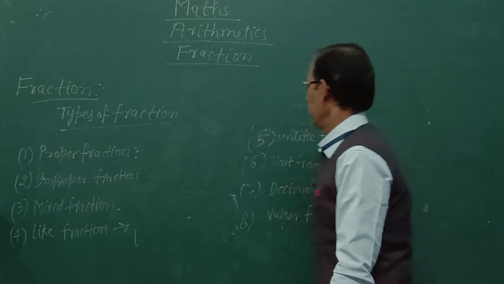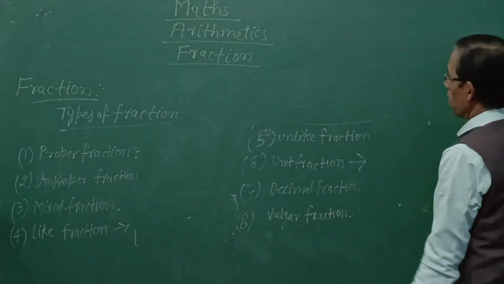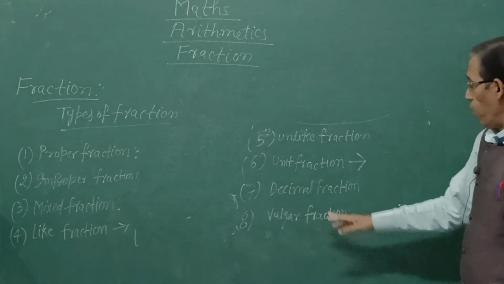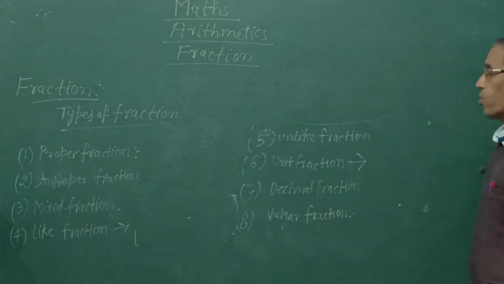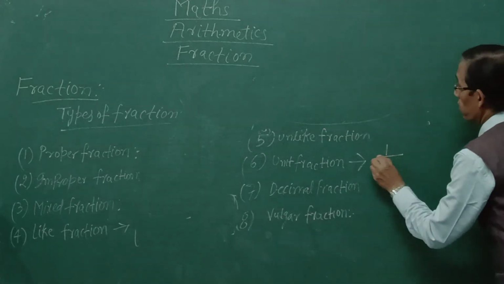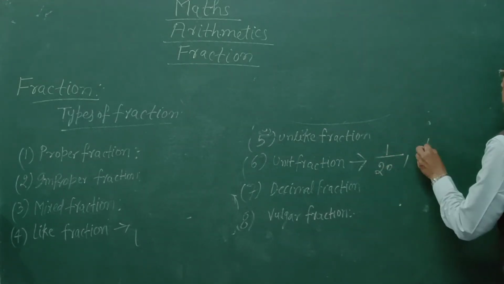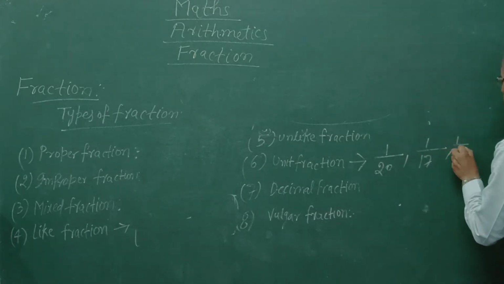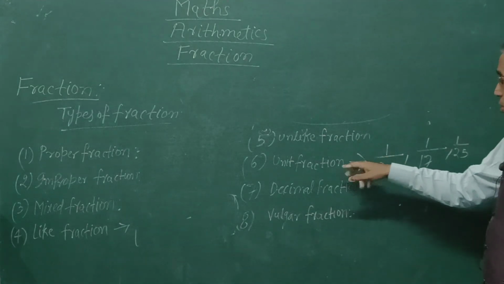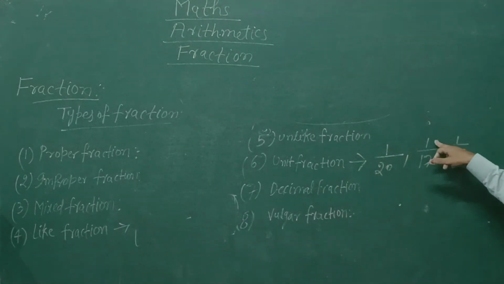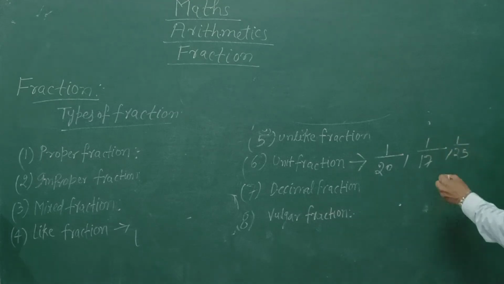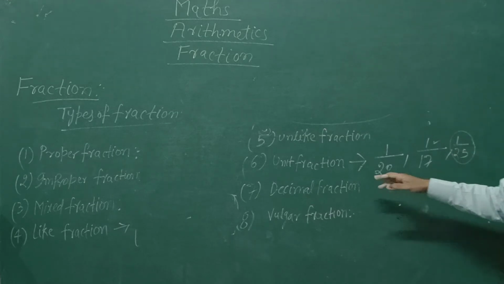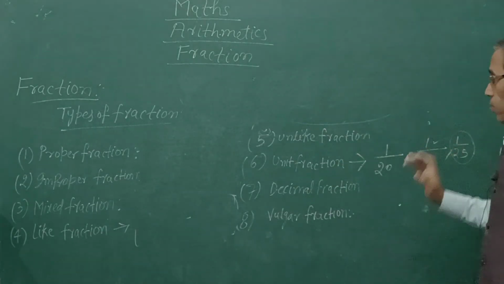Now, unit fraction. The simple definition: a fraction whose numerator is 1 is called unit fraction. Like 1 upon 20, 1 upon 17, 1 upon 25. 1 upon 20 is unit fraction because numerator is 1. 1 upon 17 is unit fraction because numerator is 1. 1 upon 25 is also a unit fraction because numerator is 1.